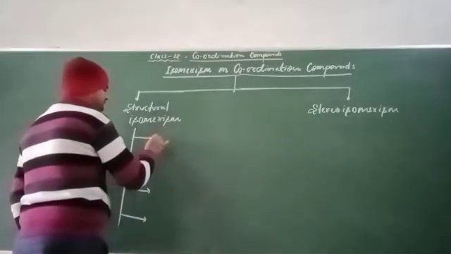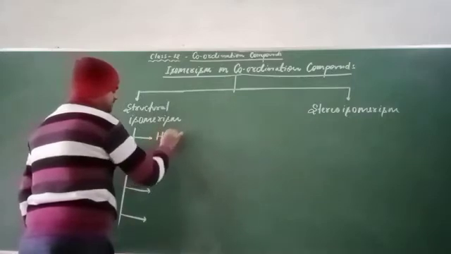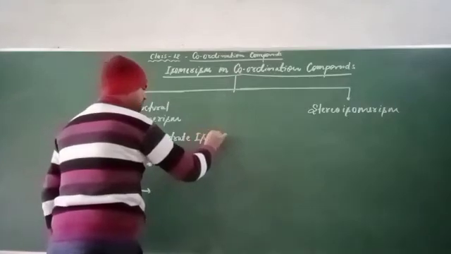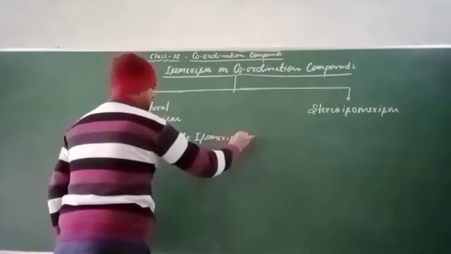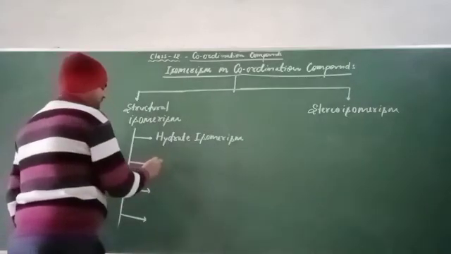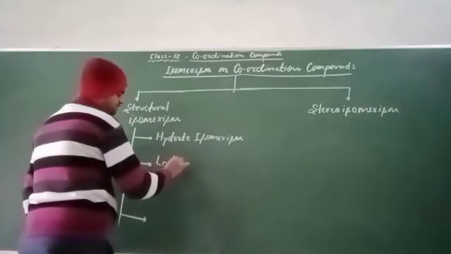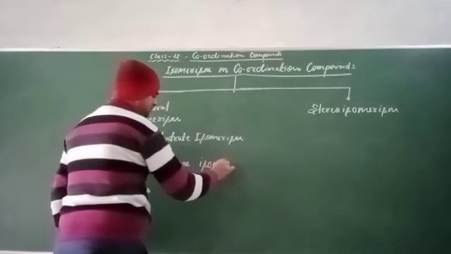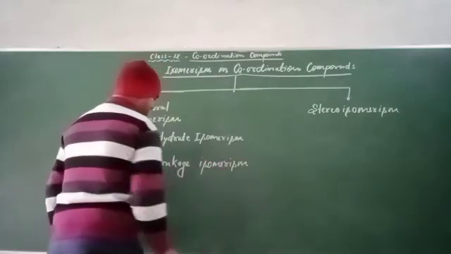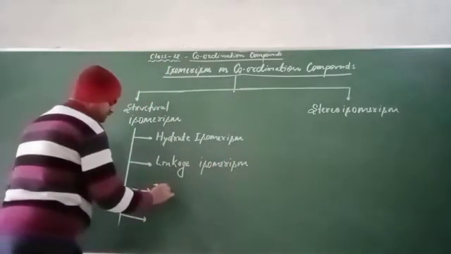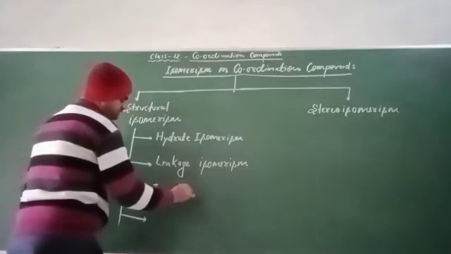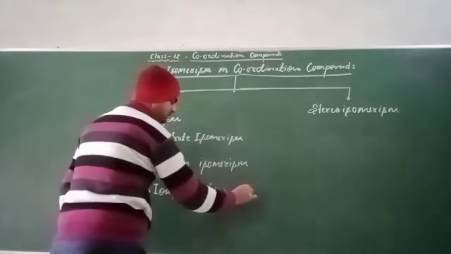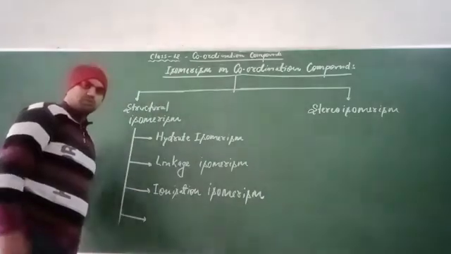The first one is hydrate isomerism. The second one is linkage isomerism. The next one is ionization isomerism.